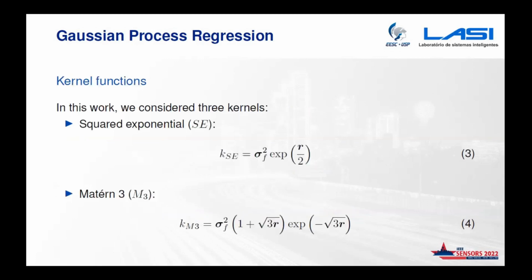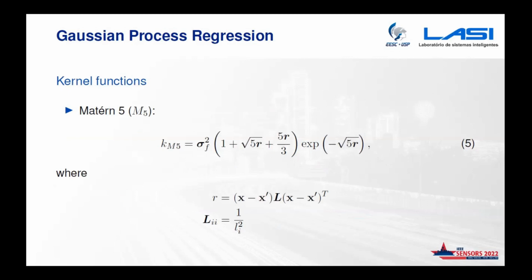Here we selected 3 kernels. These kernels were selected because they work better in the case of dynamic systems, and they can be differentiable if you want. So we have the squared exponential given by equation 3, the Matern 3 given by equation 4, and the Matern 5. The parameters R and L are given by these equations here, where L is also our hyperparameter, the length scale that we want to estimate and optimize during the training step. We also want to retain the signal variance, sigma f.